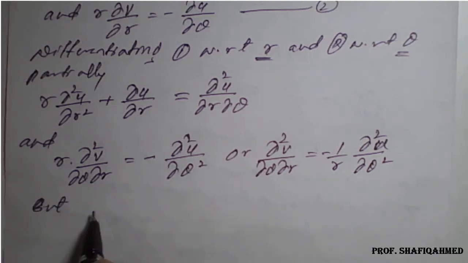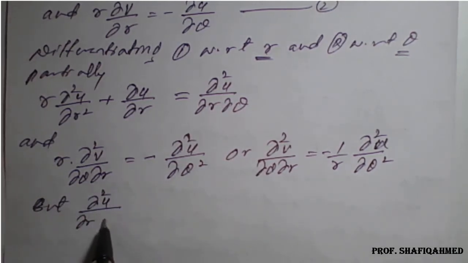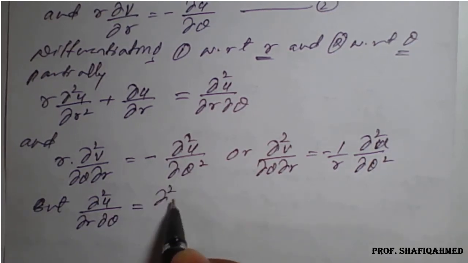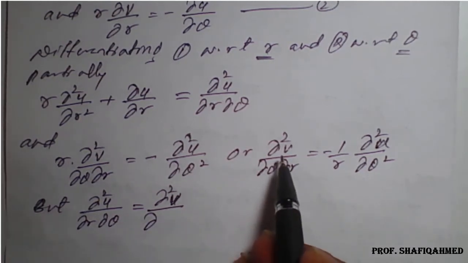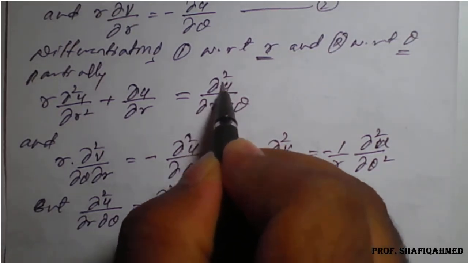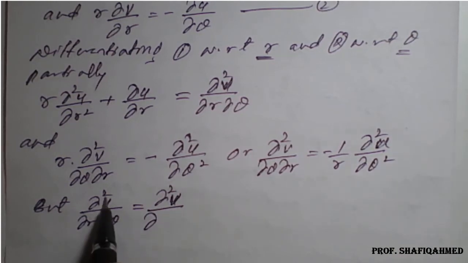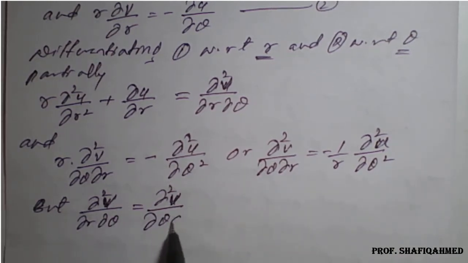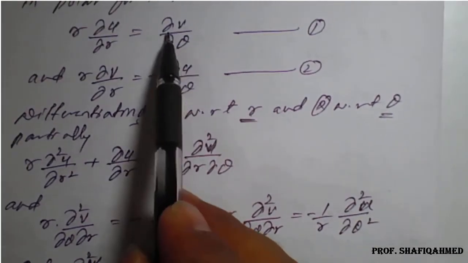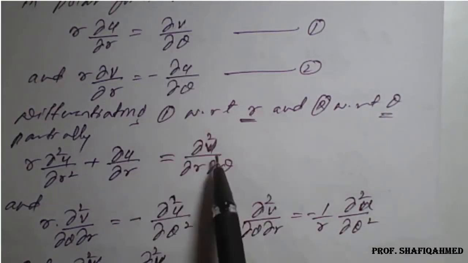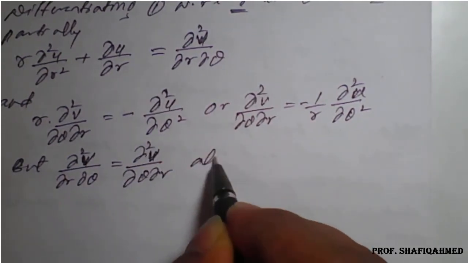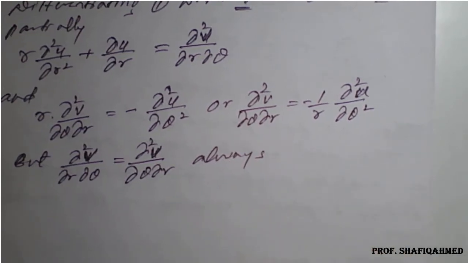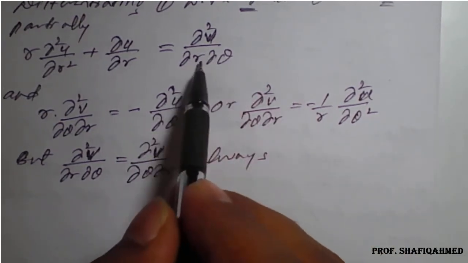But I will mention here that dou square v upon dou r dou theta is always equal to dou square v by dou theta dou r. Here is a correction, so make a correction. So they are always the same.